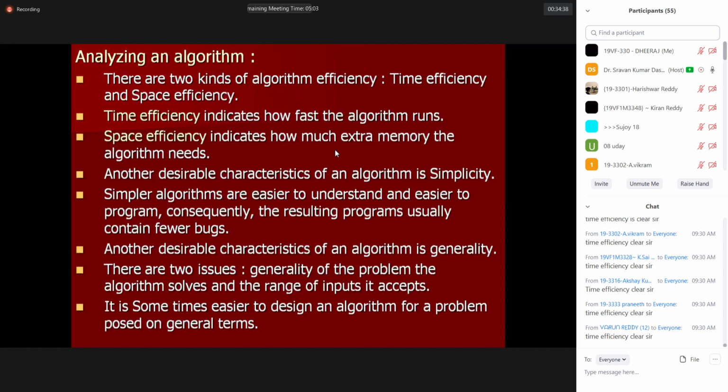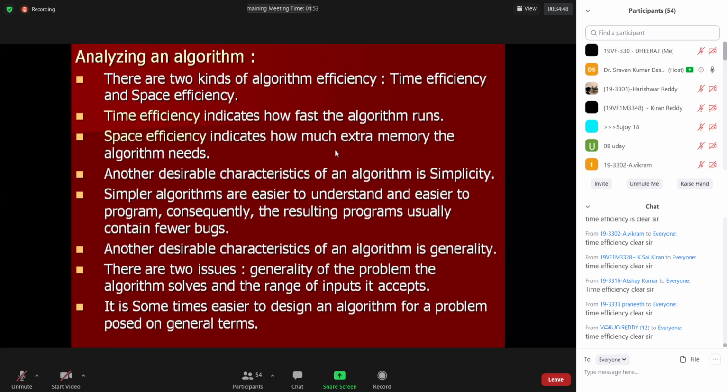So you are making all the instructions very simple, easy to understand, easy to implement. There is no ambiguity in each instruction. Then that algorithm is said to be a simpler algorithm. If anybody sees that algorithm, they can easily develop the program, and because every instruction is very clear, they may not make mistakes, so bugs will be minimum. So it's very easy to write. Okay, there is a third parameter.